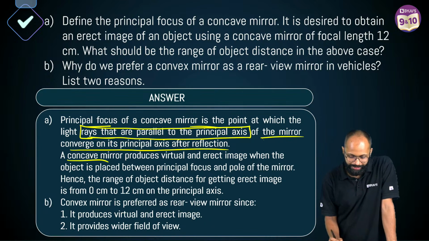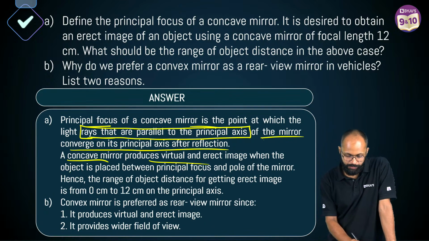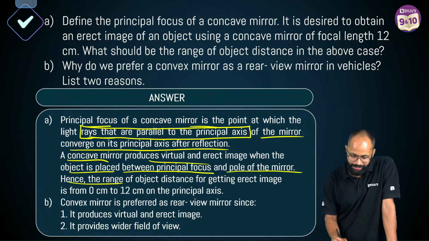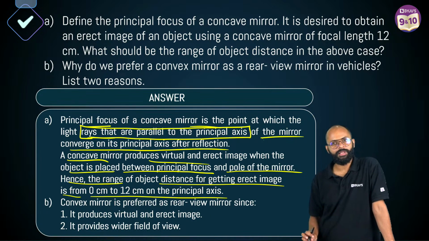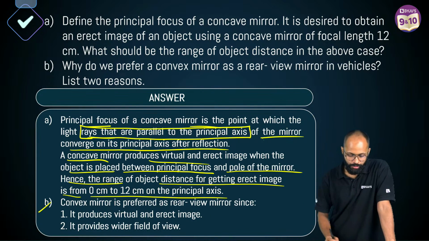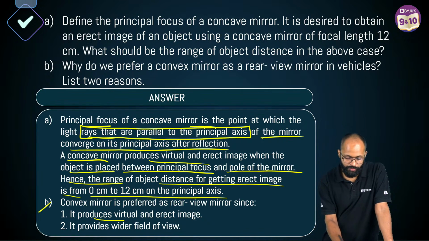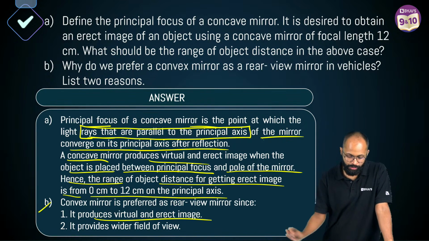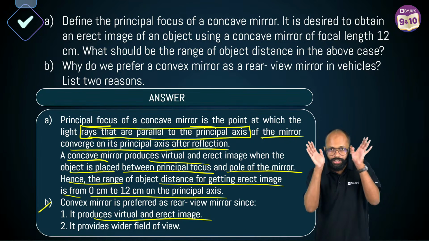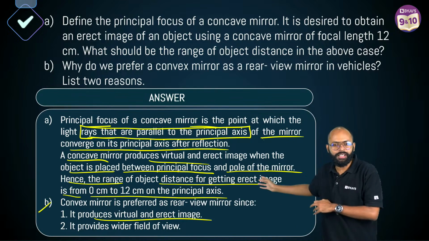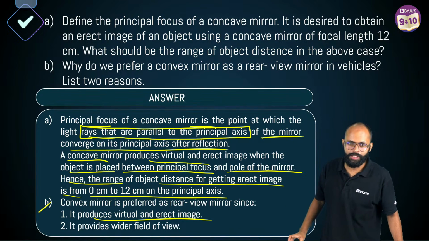A concave mirror produces virtual erect image when the object is placed between principal focus and pole of the mirror. Hence, the range of object is from 0 to 12 centimeters on the principal axis. Very good. Second, convex mirror is preferred as rear view mirror. Why? First, it produces virtual and erect image. Second, it produces wider field of view. It can see more. That's why पूरी रोड दिखेगी. ऐसा नहीं है कि केवल कार दिखेगी. Fine, extremely helpful. Nice, very good.